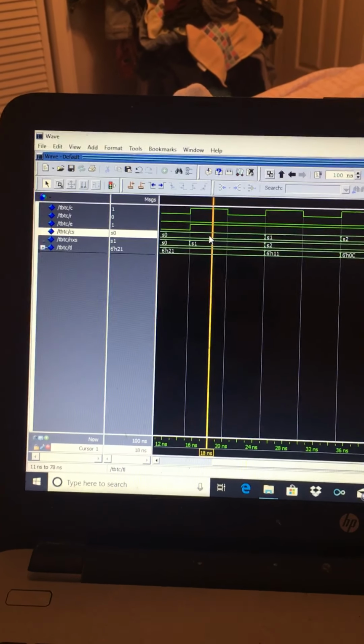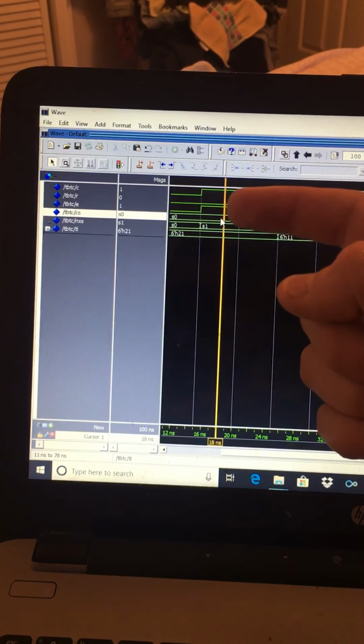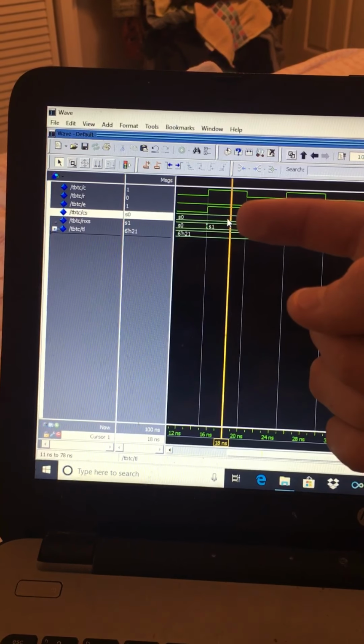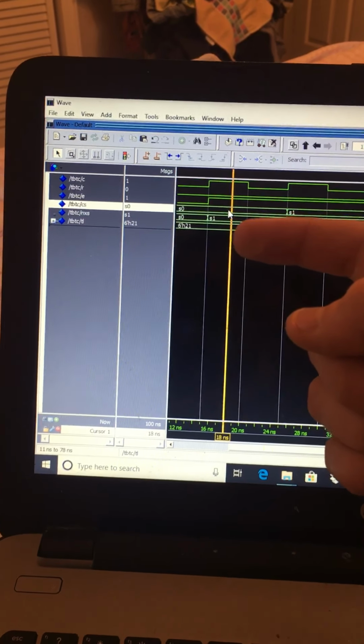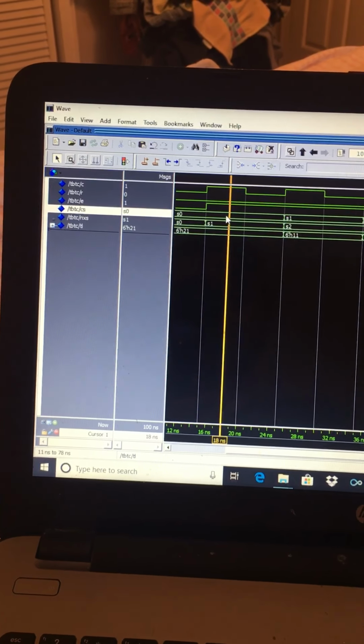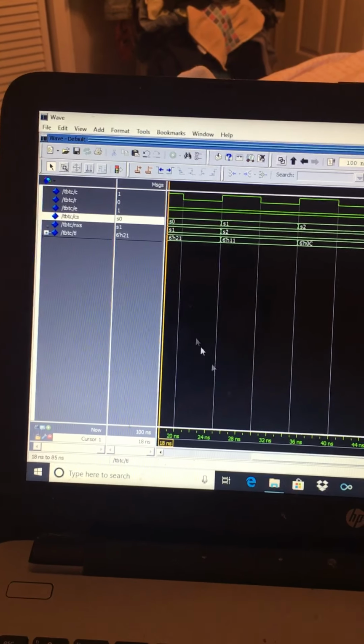the next rising edge right here, there is a car detected in the east and west. Reset is not enabled. Clock is 1. The current state is state 0, and the next state is state 1, and the output is still 21, which means green north-south. At the next rising edge,